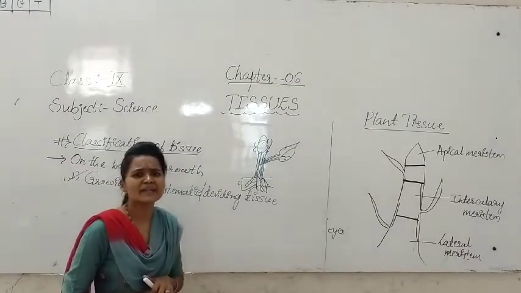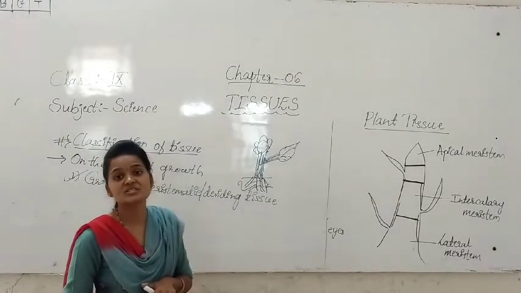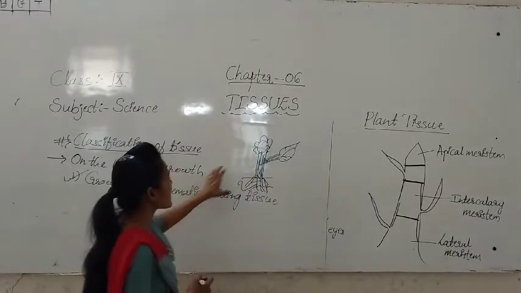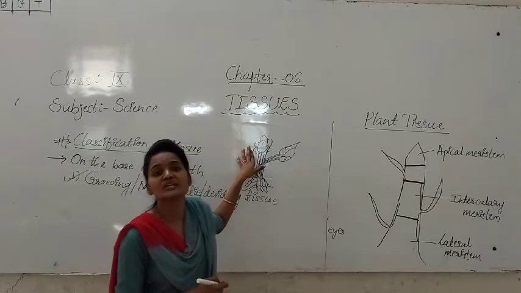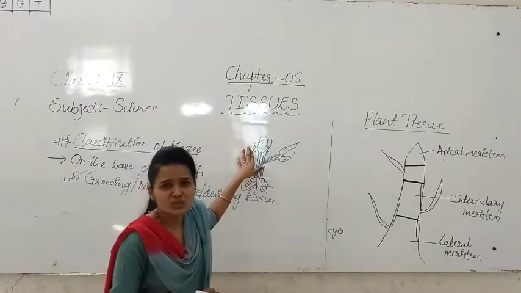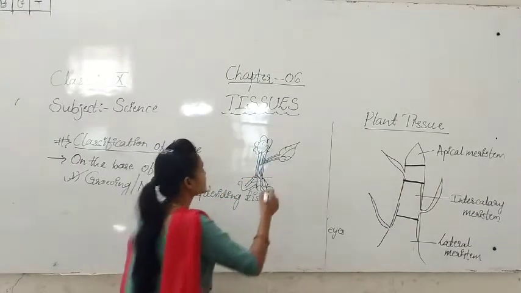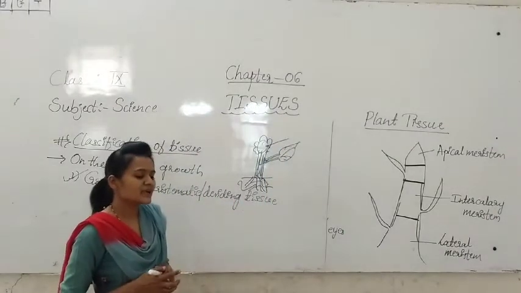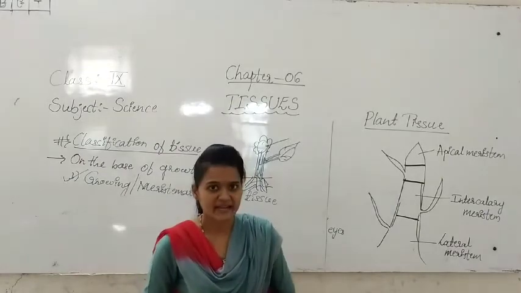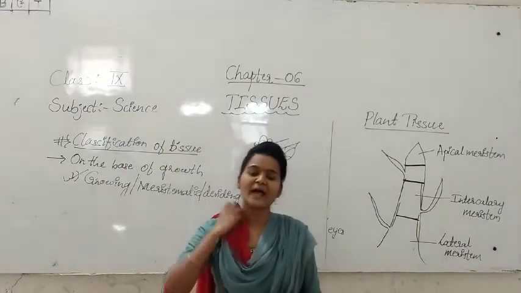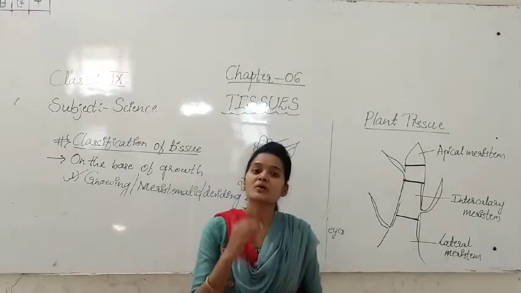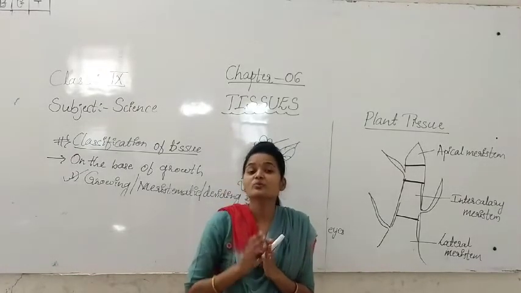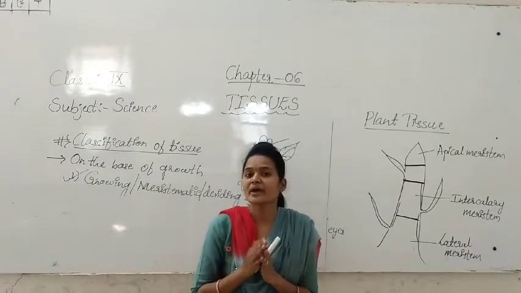Then in the case of plants, in which region is it present? We see the meristematic tissue in the growing regions, at the tip of the plant. If you observe a plant, where is the growth going on?